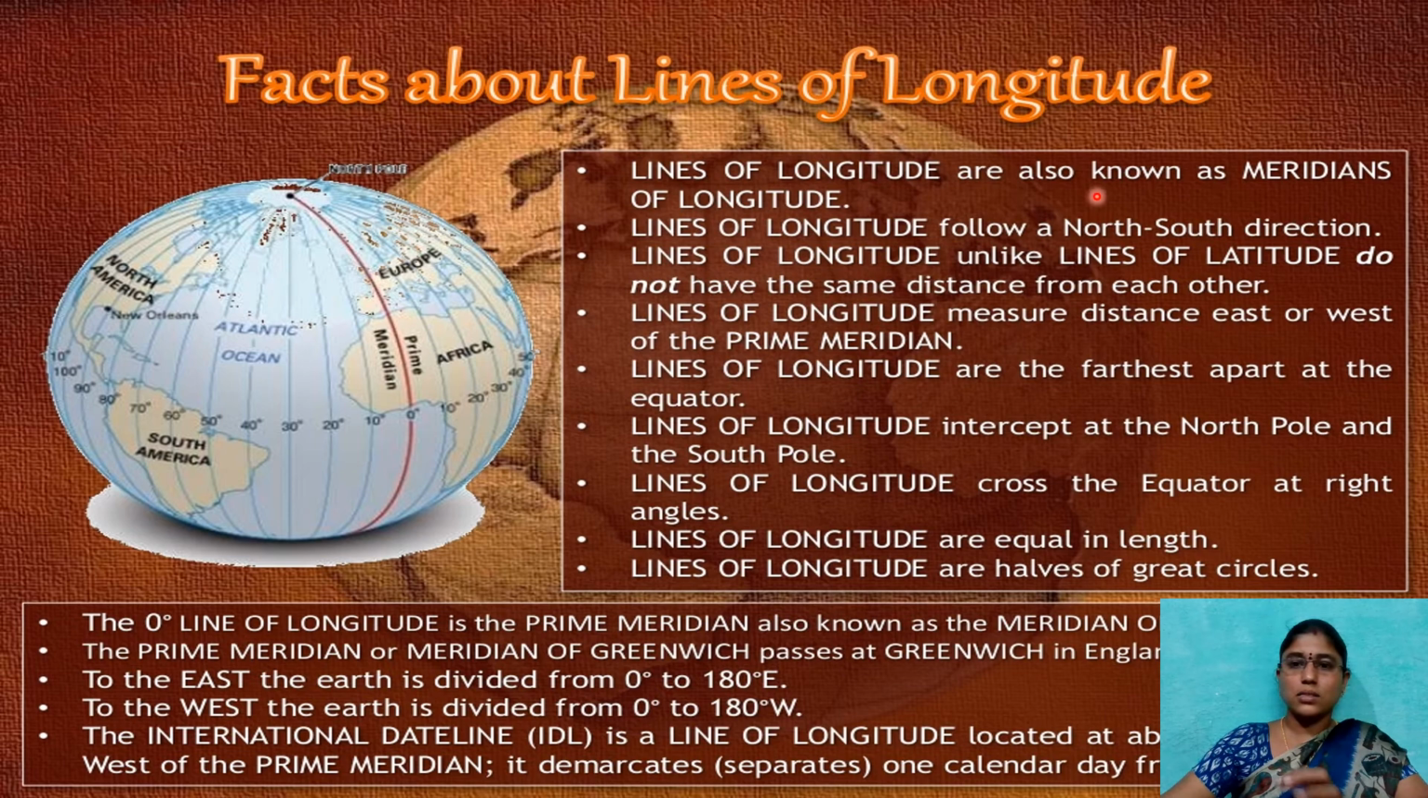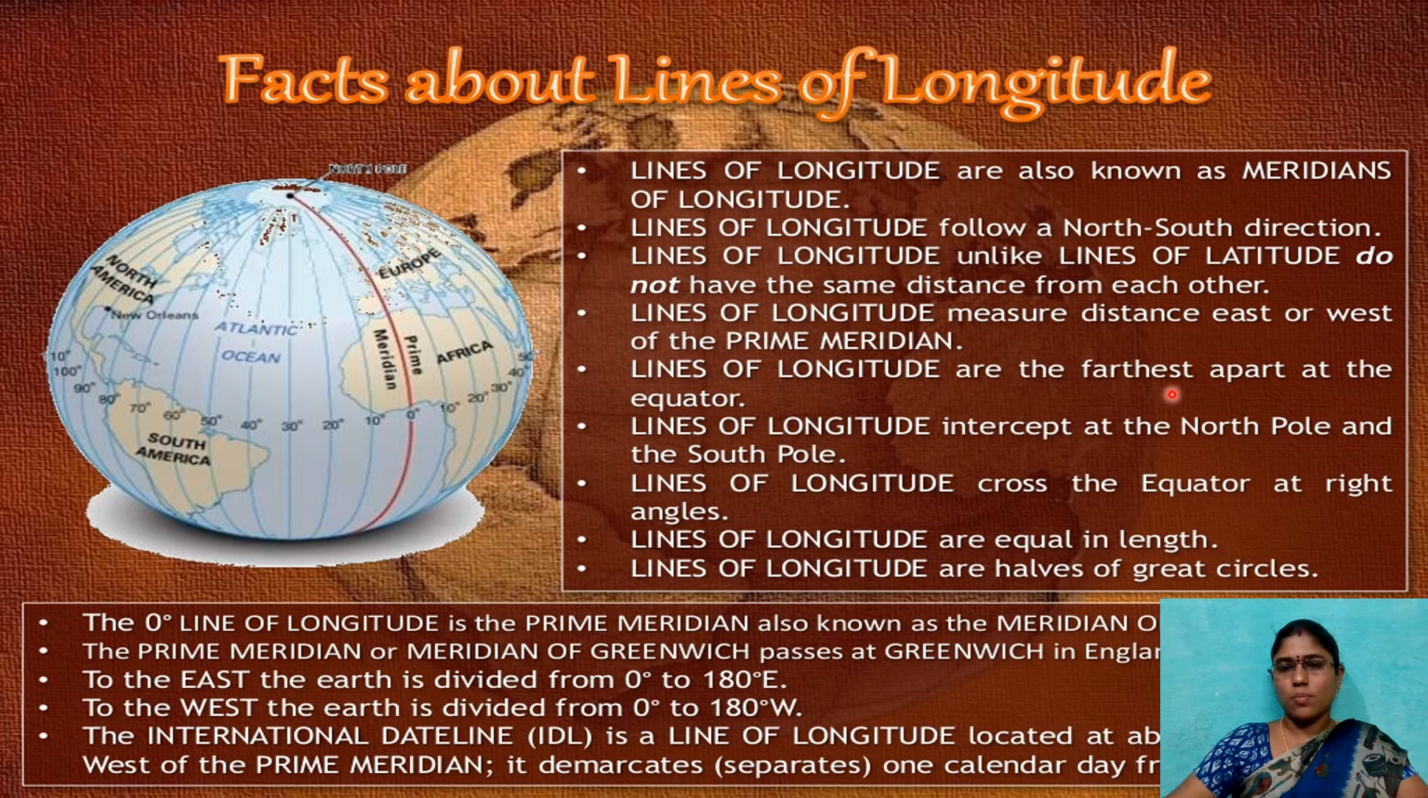What are the facts about the longitude? These lines of longitude, also known as meridians, follow the north and south direction. Unlike lines of latitude, they do not have the same distance from each other. These are all points we discussed in our class. What is measured is the distance east or west of the prime meridian. So we have to count all these meridians towards the east or towards the west, not north and south.